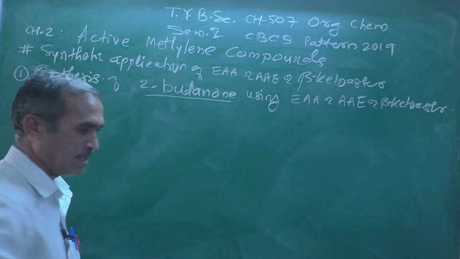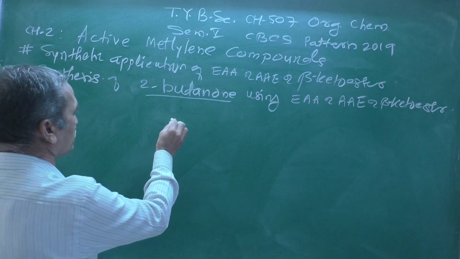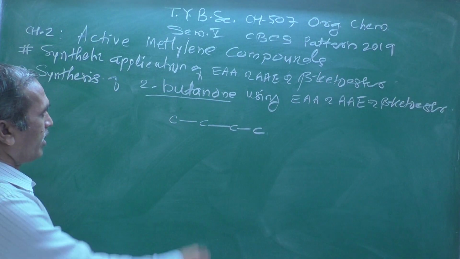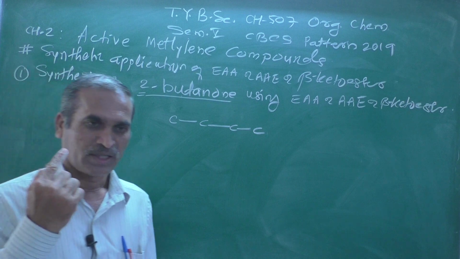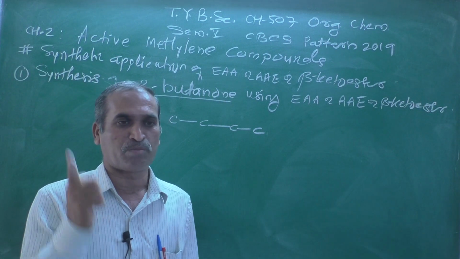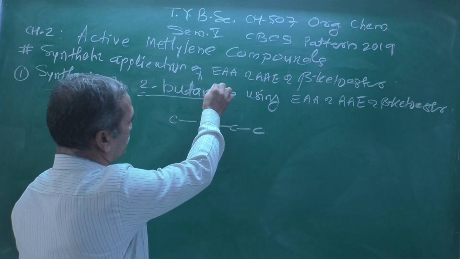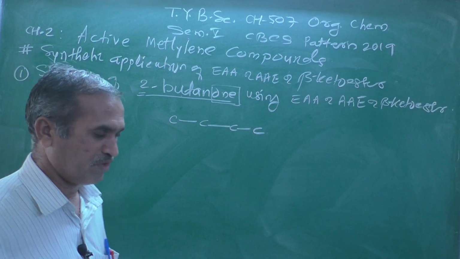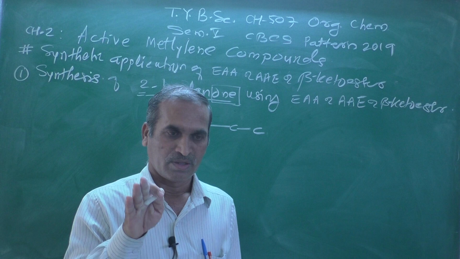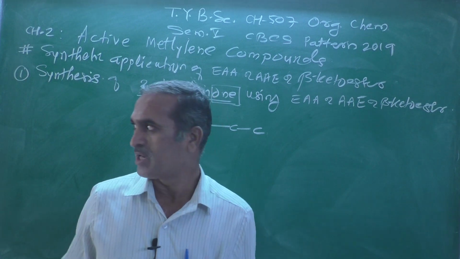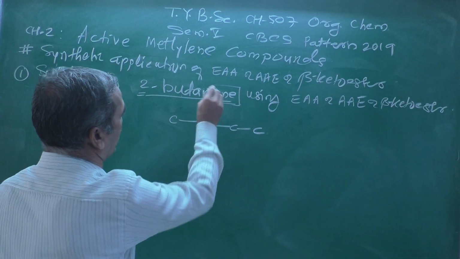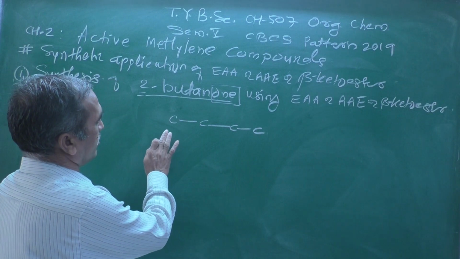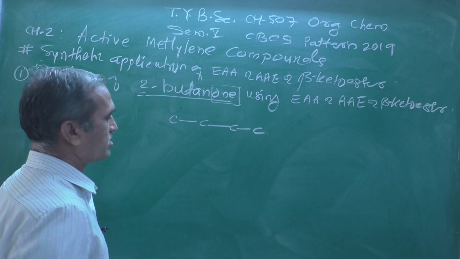Draw the structure. But indicates that there are 4 carbon atoms in the molecule, and every integer number indicates the position of the functional group. Look at the suffix, the word used at the end of the name. So ONE indicates there will be a ketone group. You can number either from this side or this side.